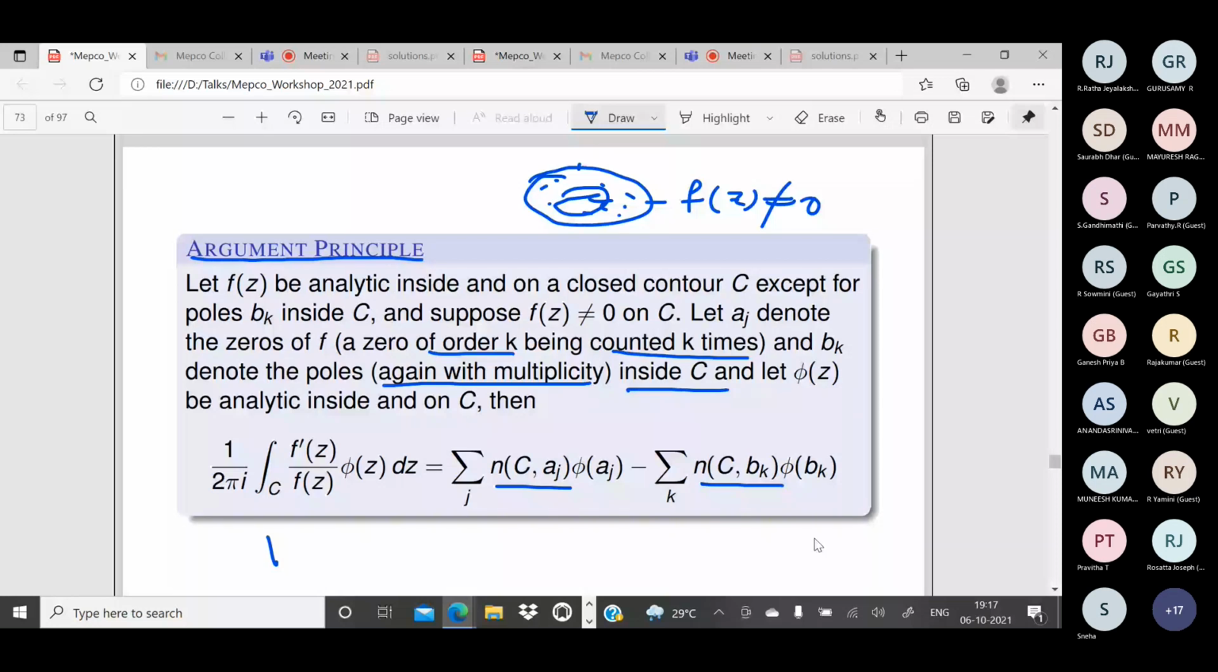Okay. And so this is a generalized version of the argument principle. And let phi of z be analytic inside and on C. Phi of z is another function, analytic inside and on C. Okay. Then what is the conclusion? So this is the conclusion. 1 by 2 pi i integral over C f dash of z by f of z phi of z dz is equal to this one. Okay. If you see, this is our usual argument principle.